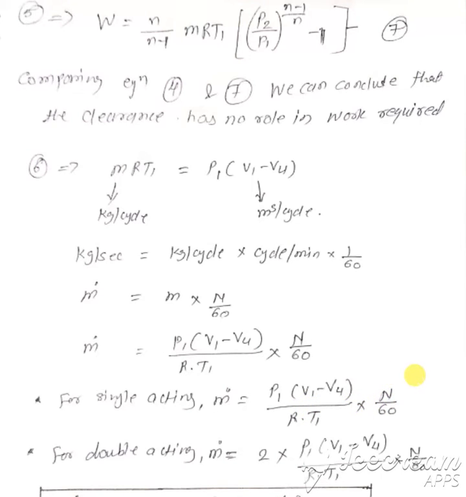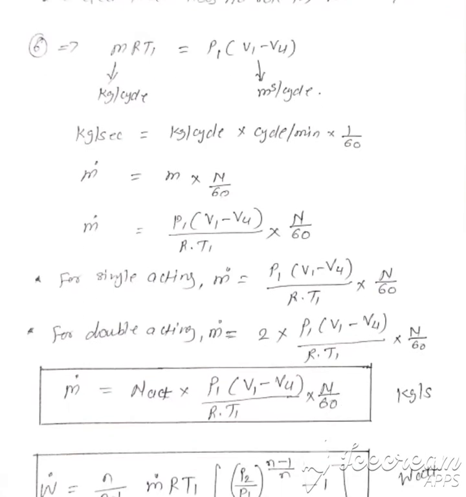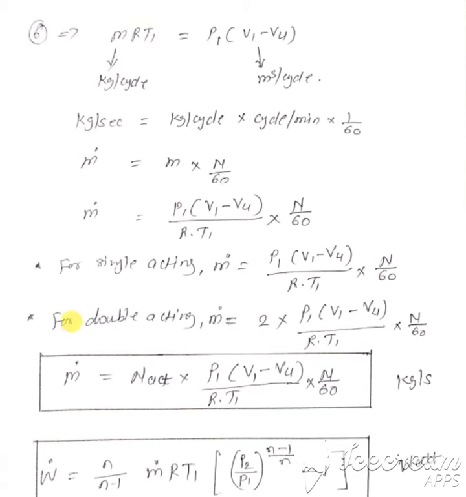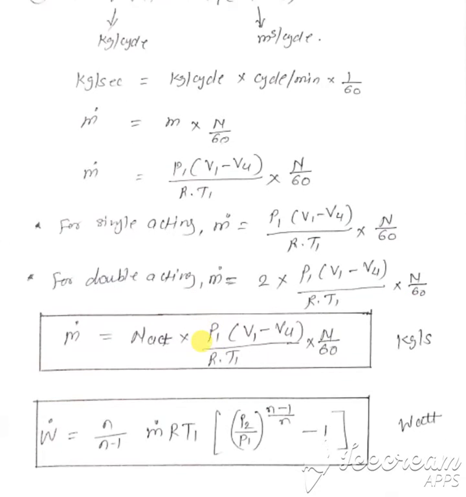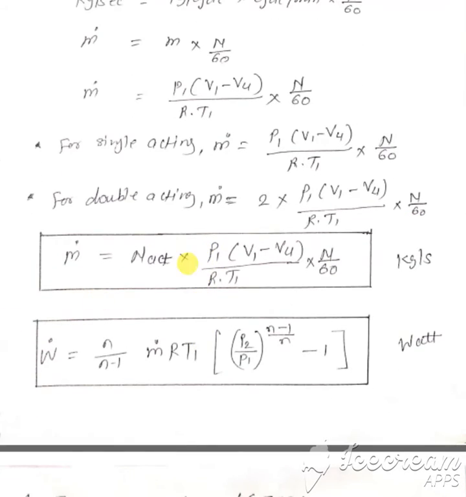For double acting, the mass flow rate will be double, therefore we will multiply it by 2. For double acting, m dot is equal to 2 P1 (V1 - V4) upon RT1 into N upon 60. In general, the equation of mass flow rate is equal to the number of acting sides times P1 (V1 - V4) upon RT1 into N upon 60. Now we will use this m dot.